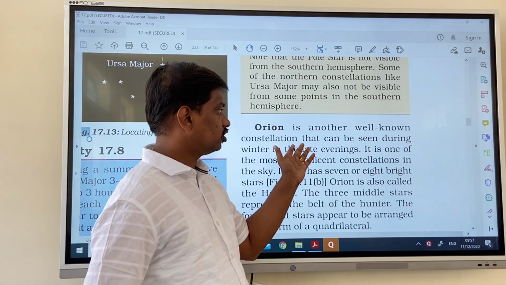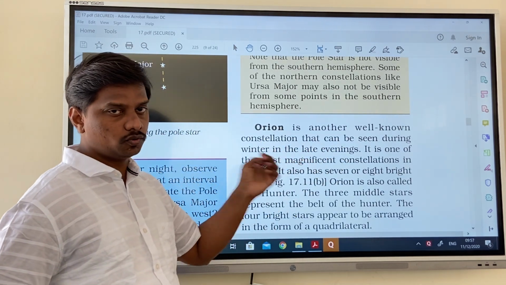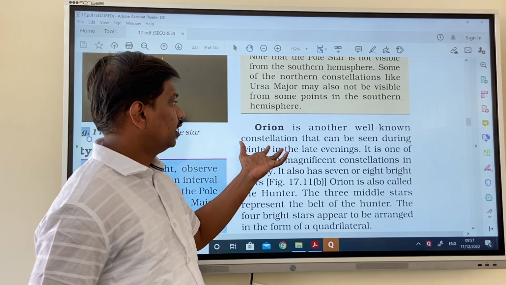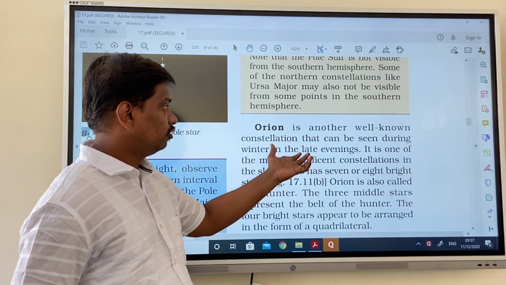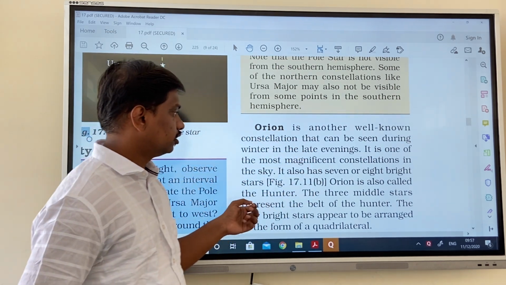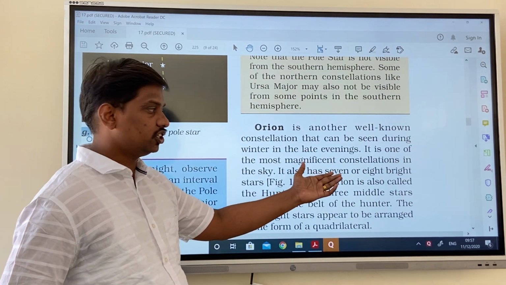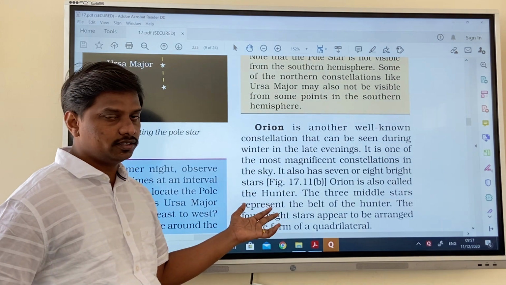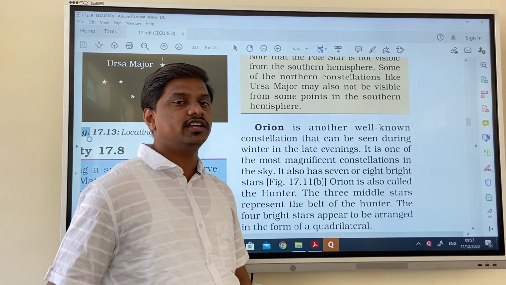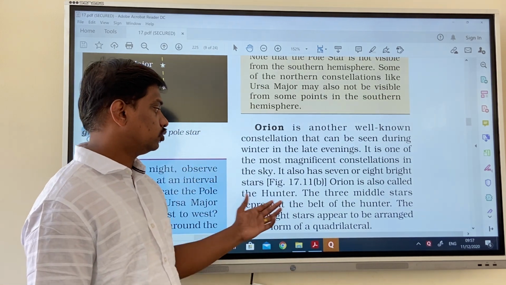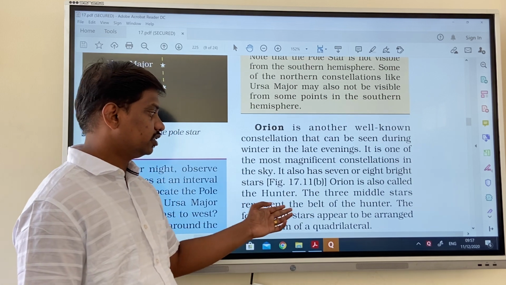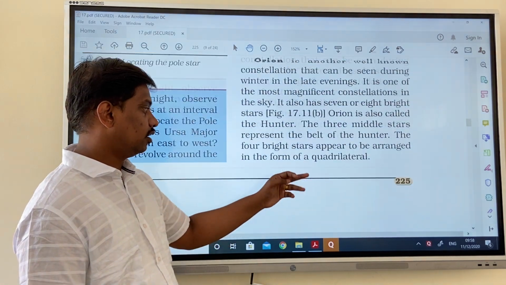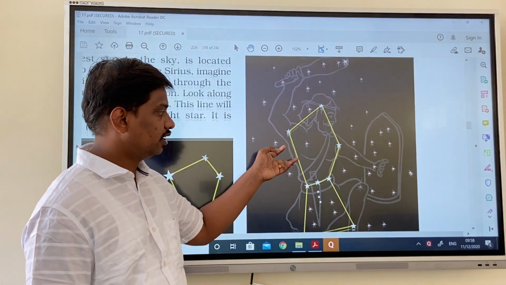Orion is another well-known constellation that can be seen during winter in the late evenings. It is one of the most magnificent constellations in the sky. It has 7 or 8 bright stars. Orion is also called the hunter. The 3 middle stars represent the belt of the hunter. The 4 bright stars appear to be arranged in the form of a quadrilateral. See here, it looks like a hunter.